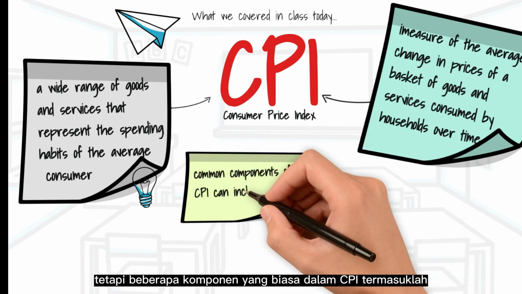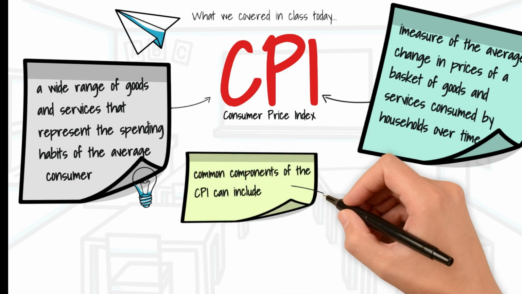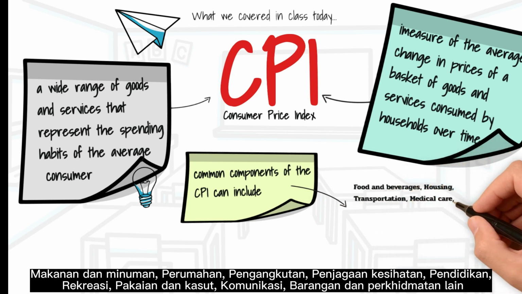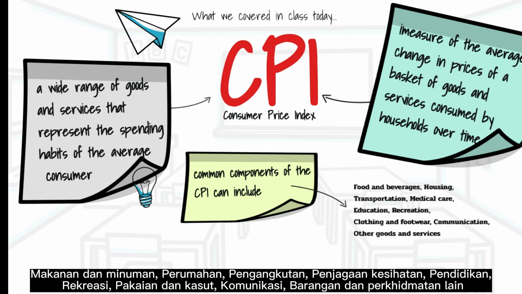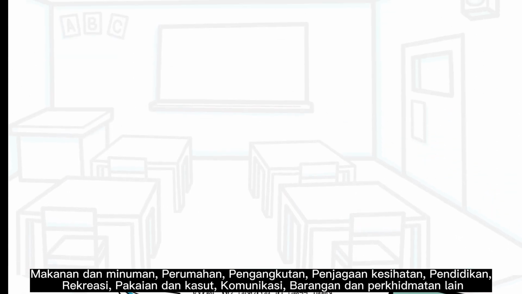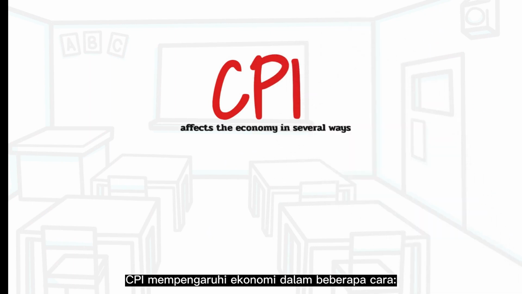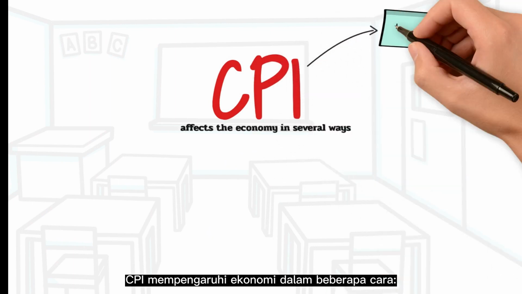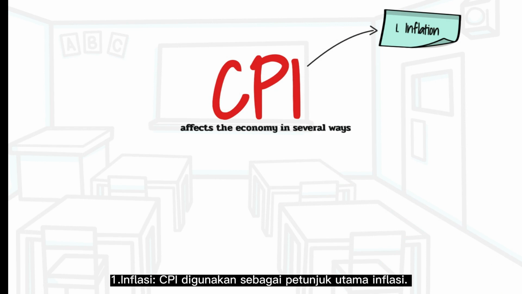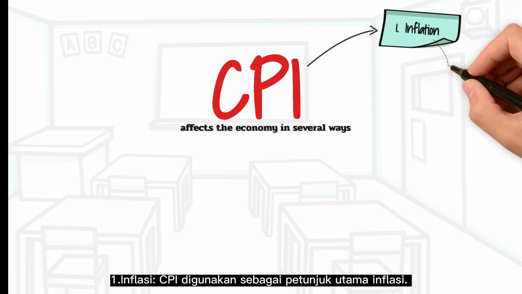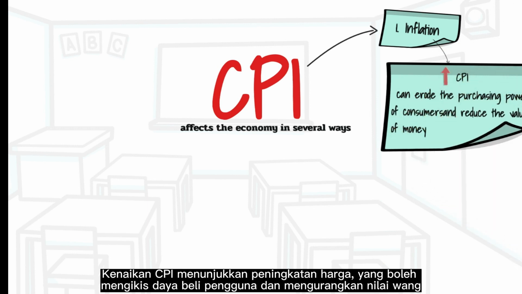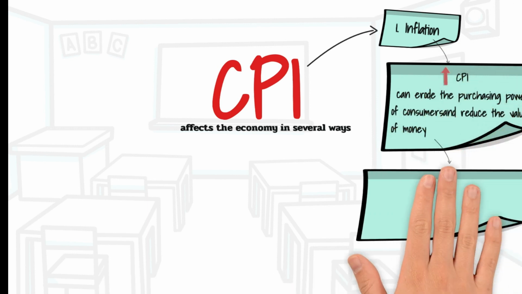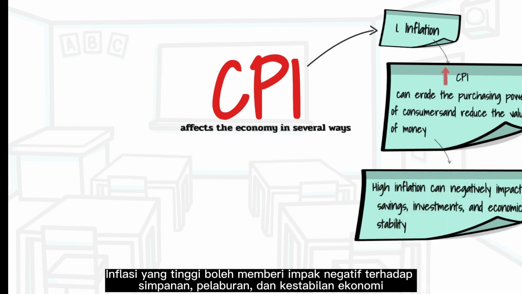components of the CPI can include food and beverages, housing, transportation, medical care, education, recreation, clothing and footwear, communication, and other goods and services. CPI affects the economy in several ways. 1. Inflation. CPI is used as a key indicator of inflation. Rising CPI suggests increasing prices, which can erode the purchasing power of consumers and reduce the value of money. High inflation can negatively impact savings, investments, and economic stability.